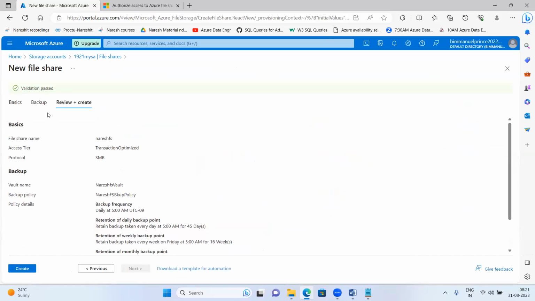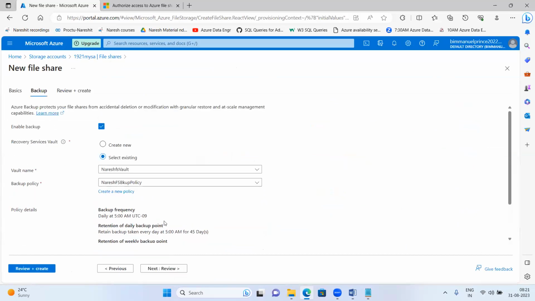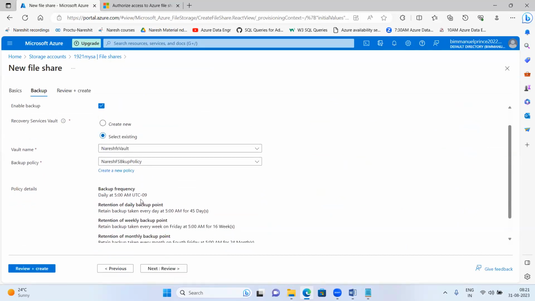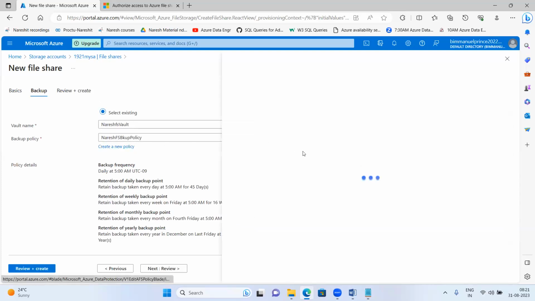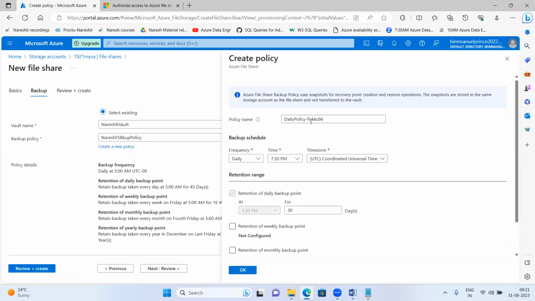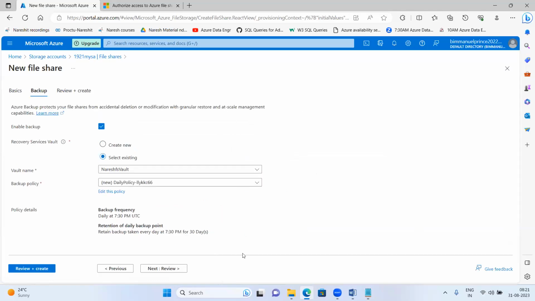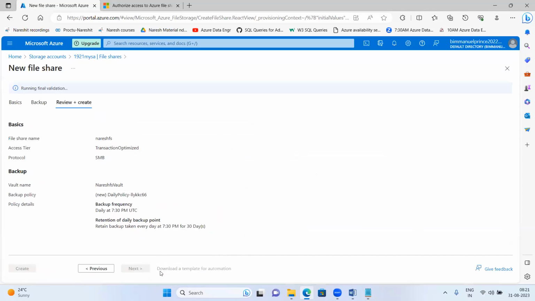Okay, guys, see, backup, all these things I have explained already, how to set up the backup and all. Create a new policy, then all these things, like daily, hourly, whatever you want. Just now I've explained all these things. I'm not explaining one more time here. I'm just saying okay. Next, say review plus create. Let the file share get created. Click on create.